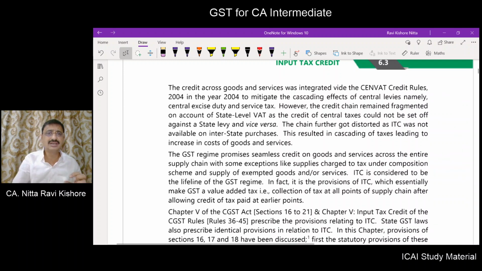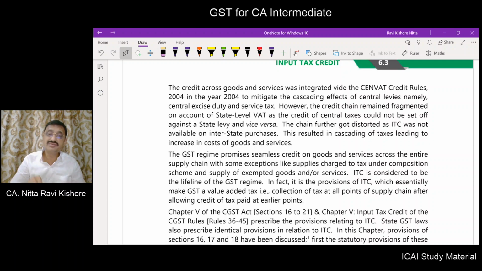However, if someone is procuring goods or services from another state, carrying out the manufacture and selling it locally, on which the local VAT law was applicable, the input credit was not available in those cases.